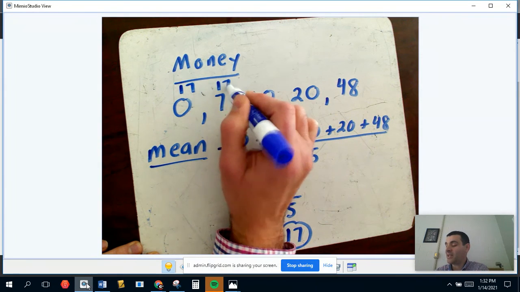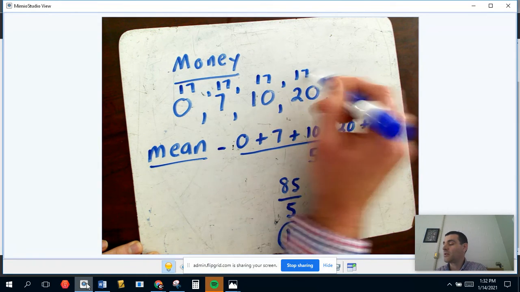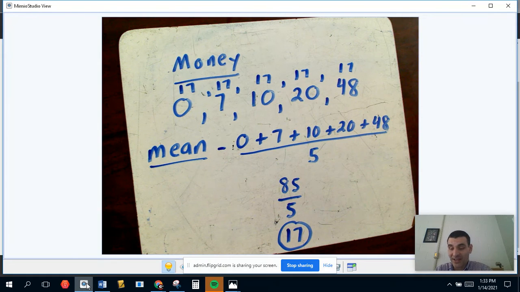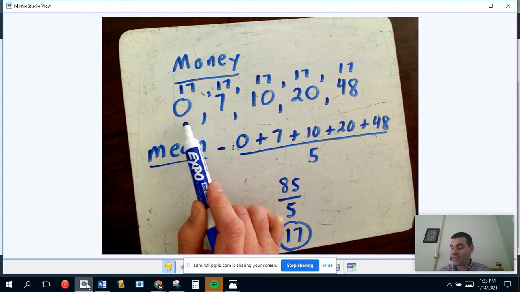Okay, so we can make the list like this. Now, don't get me wrong, I'm not encouraging this. I'm not encouraging that you take everybody's money and equally distribute it. That'll be for a different discussion if you want to get into some political discussions. But what I'm saying is, in order for this person with no money to catch up, he or she would have to be given $17.